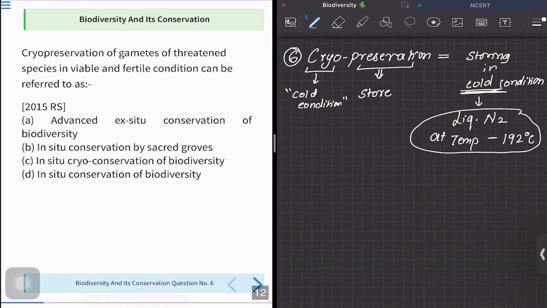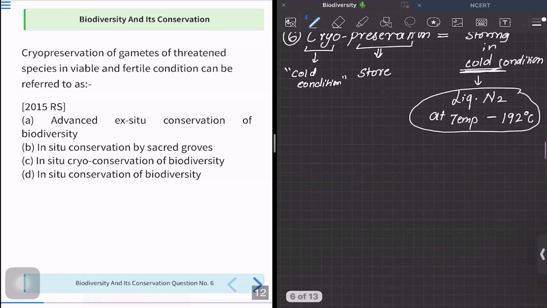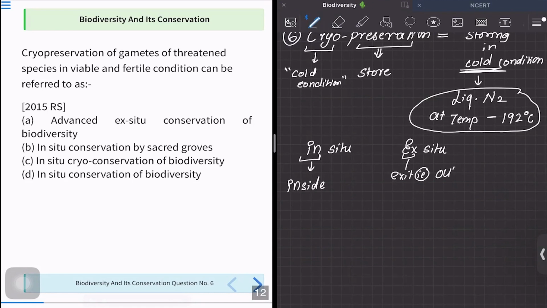Okay. Now, in this question, they are asking you whether this is in situ type of preservation or ex situ type of preservation. So, one concept related to this topic we have discussed now is cryopreservation. But let us discuss the other concept that is being involved in this question, about in situ and ex situ. Now, as the name is saying, in situ, that is, it is going to happen inside, and ex means exit, that is outside.